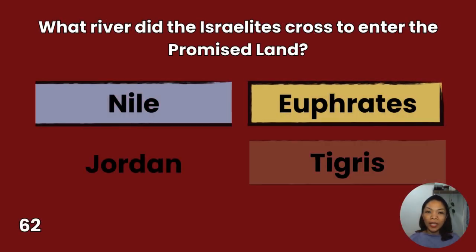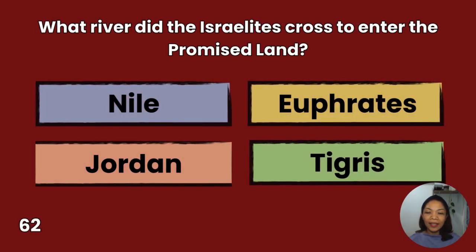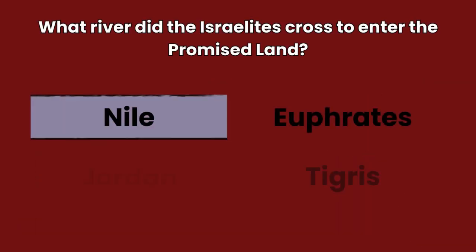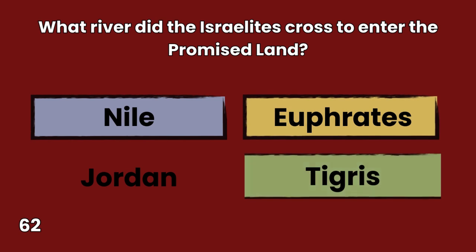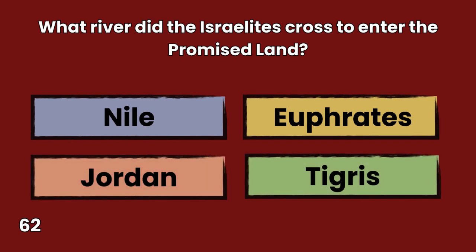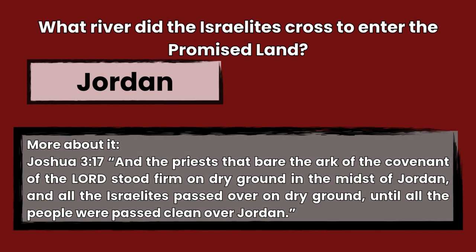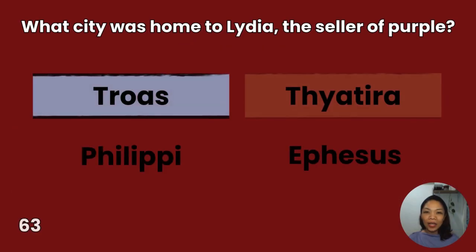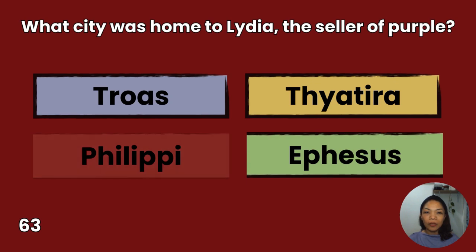62. What river did the Israelites cross to enter the Promised Land? Nile, Jordan, Euphrates, Tigris. You have 10 seconds to answer. The answer is Jordan, Joshua 3:17. And the priests that bear the ark of the covenant of the Lord stood firm on dry ground in the midst of Jordan, and all the Israelites passed over on dry ground until all the people were passed clean over Jordan.